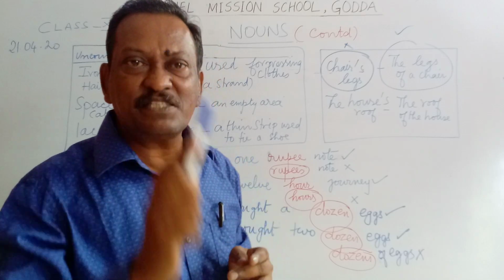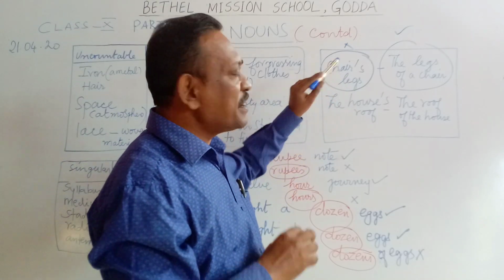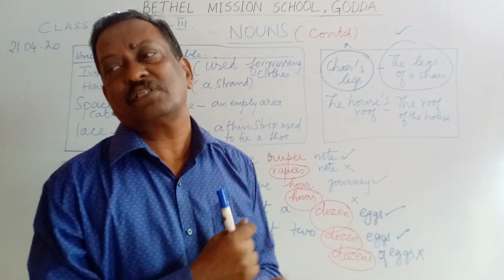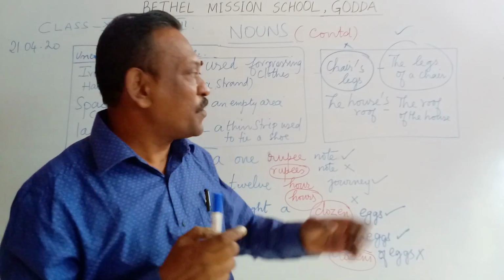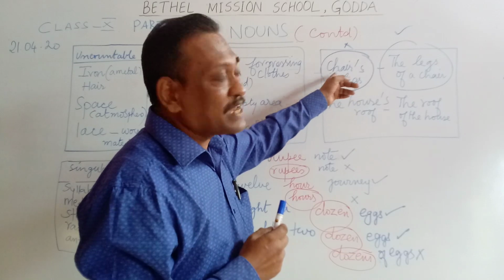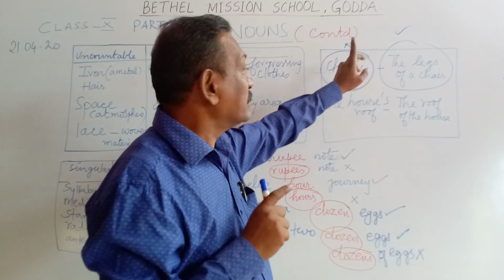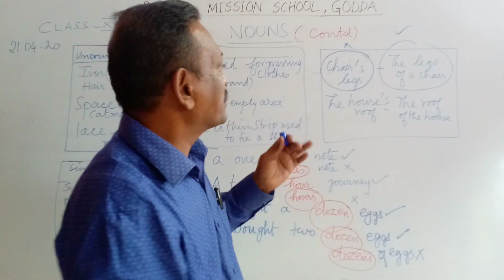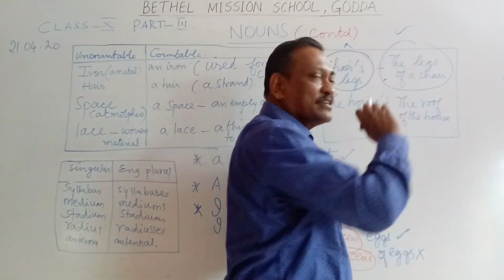Why? There is a reason behind it. Chair is a non-living thing. It has no life. It is an inanimate object. So you cannot say chair's legs. On the other hand, you must say the legs of a chair. You must change it into a phrase.